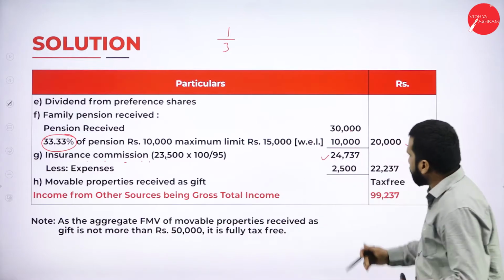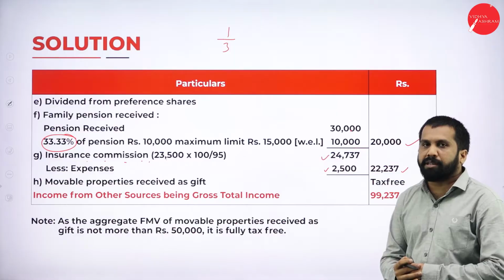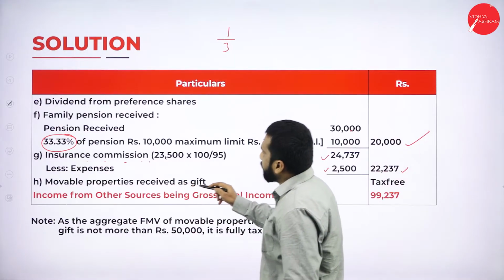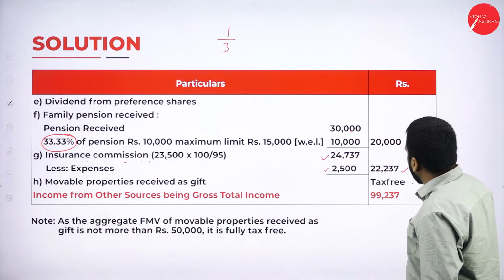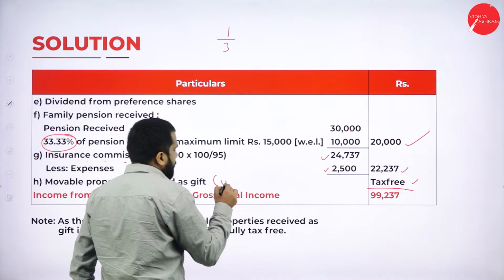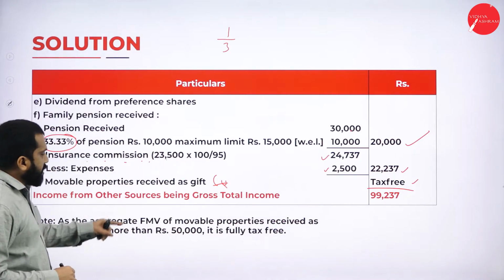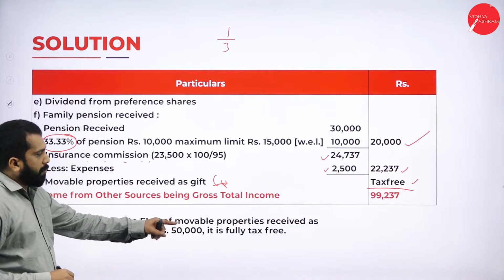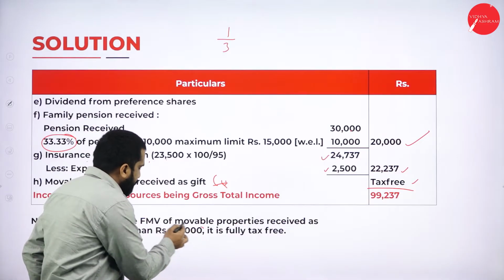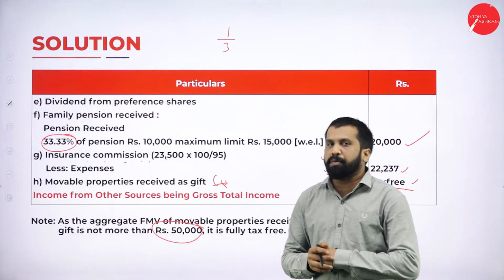So how much is spent? 2.5 minus, you will get 22,237. Similarly, any gift collected is tax-free. Why is it tax-free? Up to 50,000 it is already given. As per the agreement, fair market value of movable property received as gift, if not more than rupees 50,000, is fully tax-free. Hope you are clear.